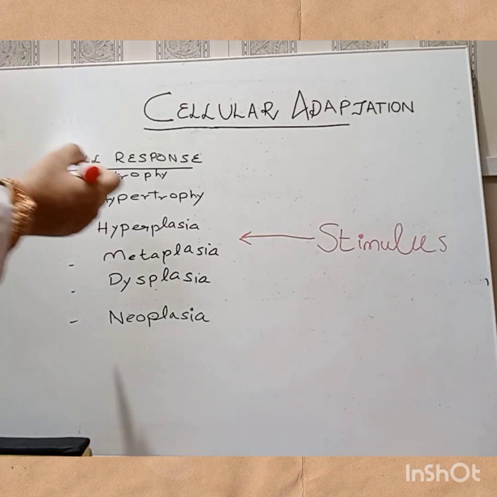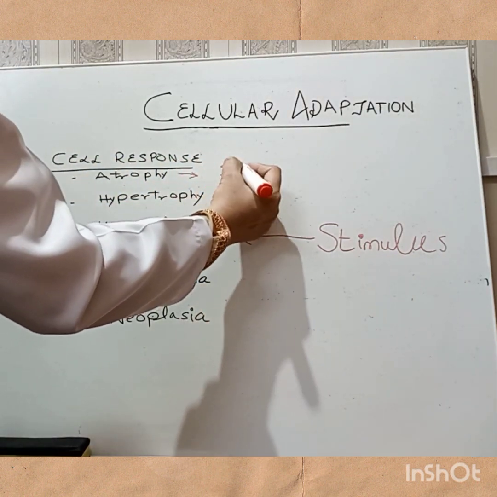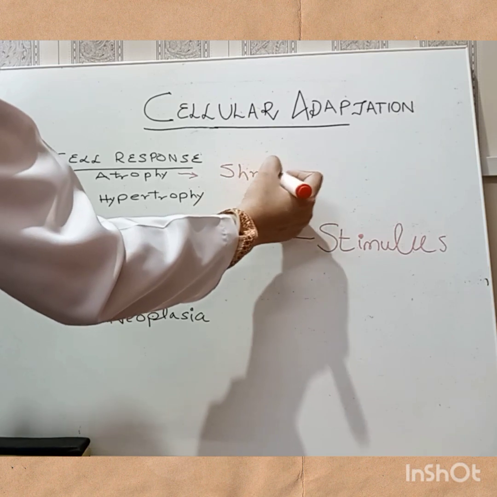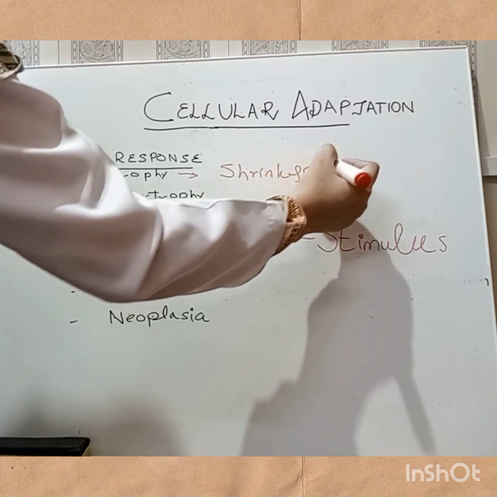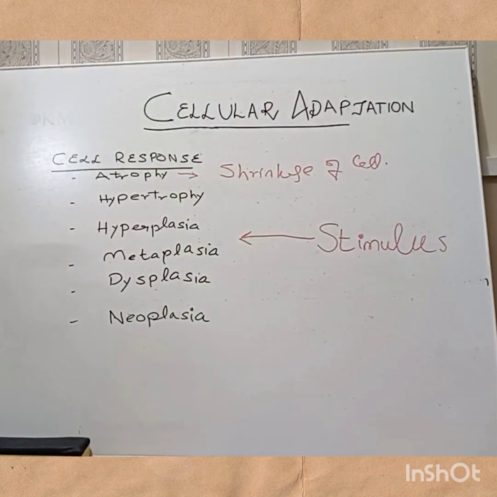Now, what is atrophy? Atrophy is the shrinkage of the cell. The cell undergoes shrinkage as an adaptive procedure because of the persistent stimulus on it, and ultimately it has undergone atrophy.